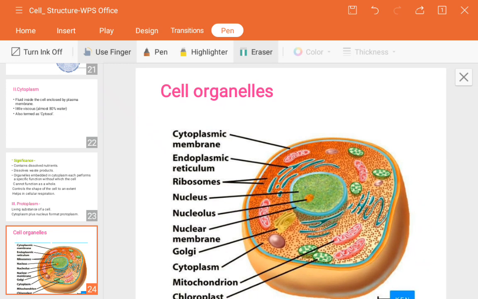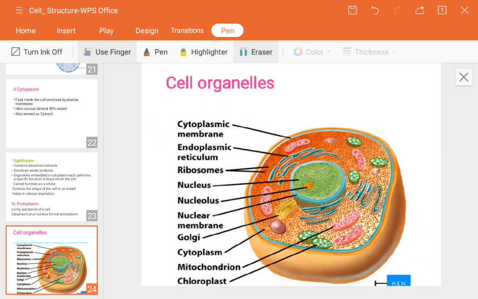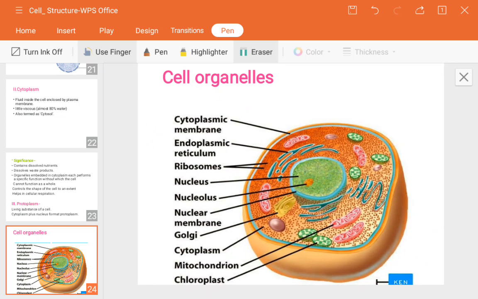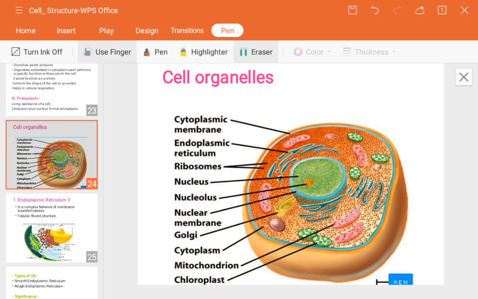Now, our main and important topic of this chapter is the cell organelles. Why do we need to know about the cell organelles? We have discussed that without the cell organelles and the nucleus, the cell cannot perform any work. Under the nucleus only can the cell organelles do their functions. So what are their functions, what are their structures and particular names, those we will study here. In this session we will study one or two organelles.